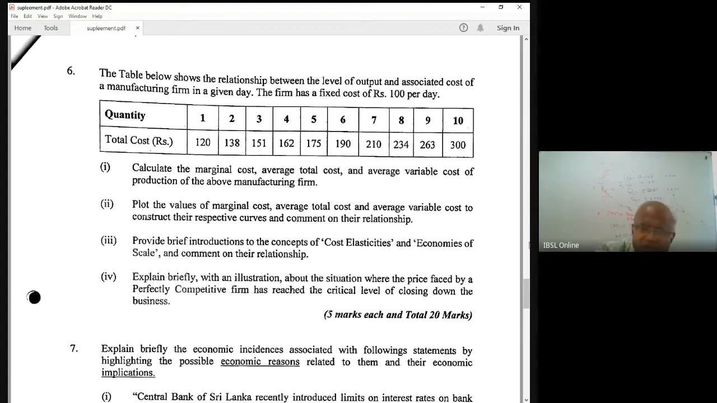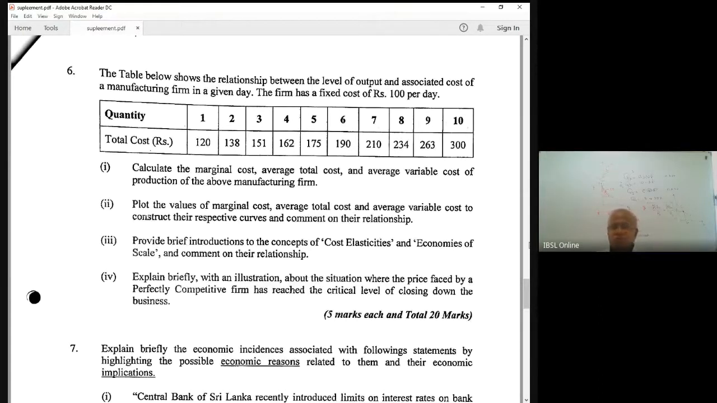Variable cost, how do you calculate? Total minus fixed, total minus fixed, total minus fixed. For example, variable cost of 10 units is 300 minus 100, which is 200. After that, you calculate the average variable cost: divide this by the quantities and get the average variable cost. Right? So mathematically, if you are comfortable with small calculations and ratios, this is a very easy question. Here you have to use the definition of marginal cost, the definition of average cost, the definition of variable cost. That's all you need to calculate.